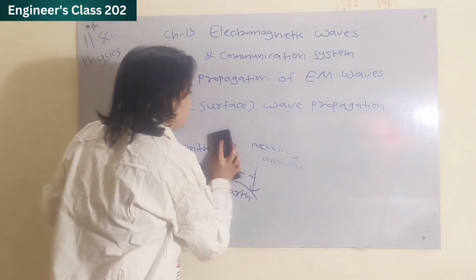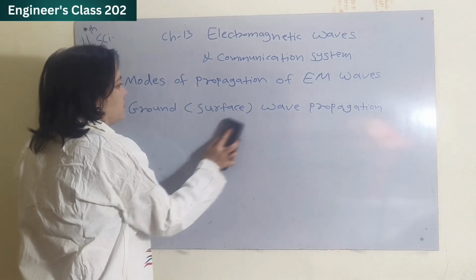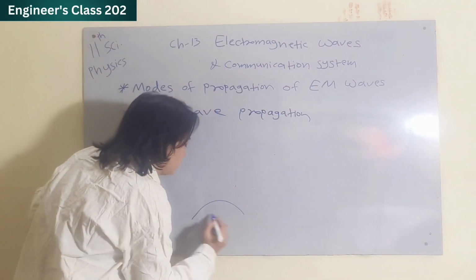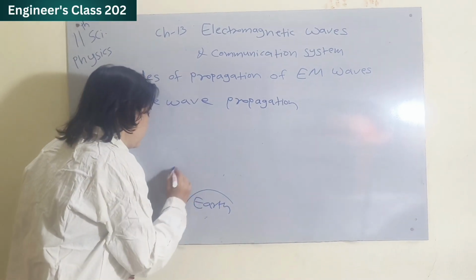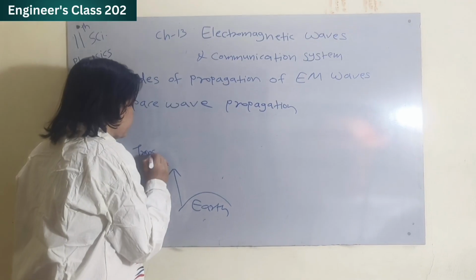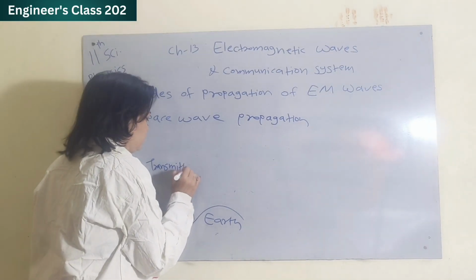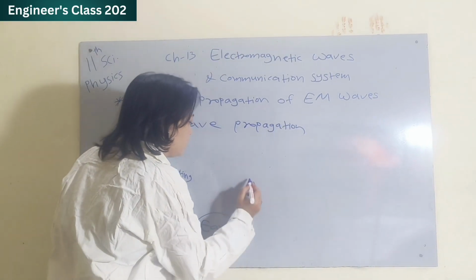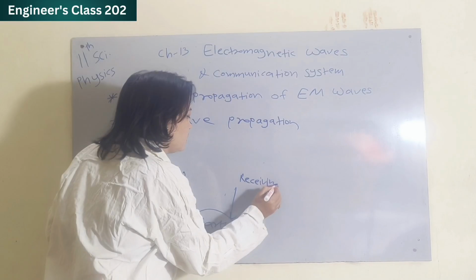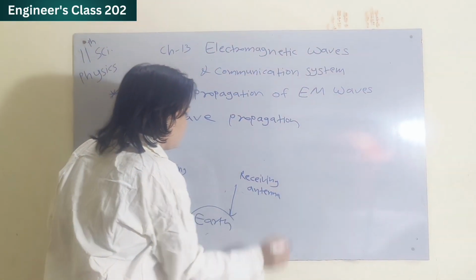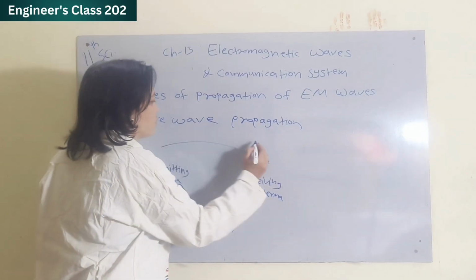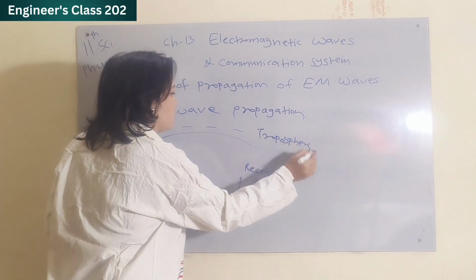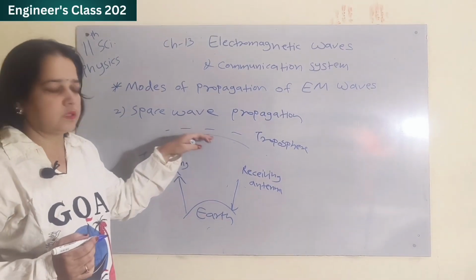In the second type, what happens? So in space wave propagation, suppose this is earth, this is transmitting antenna, and this is receiving antenna, and this is troposphere, the nearest atmospheric layer from earth.